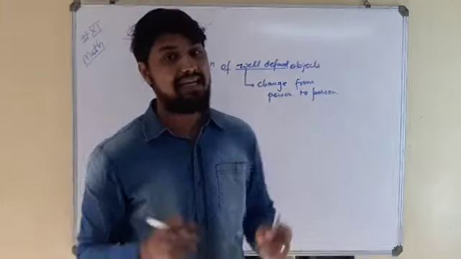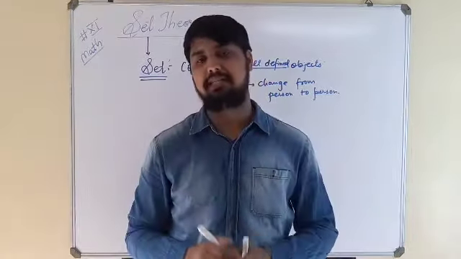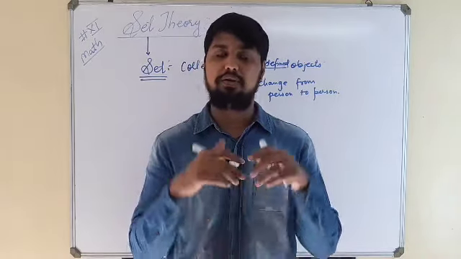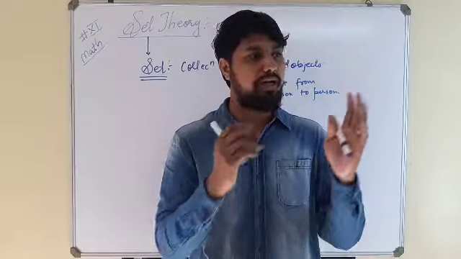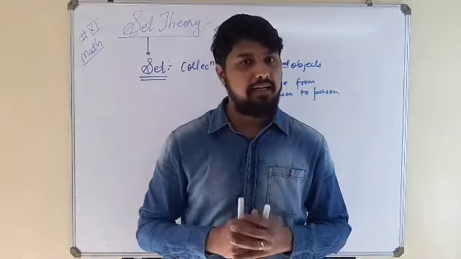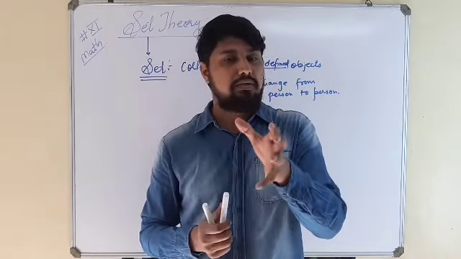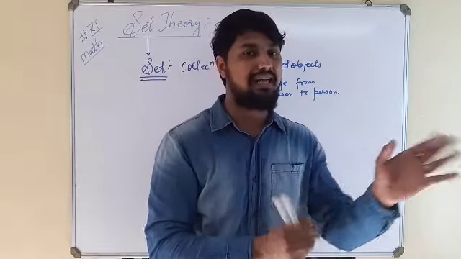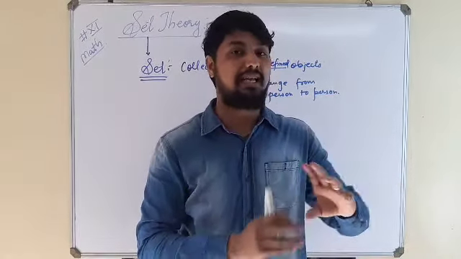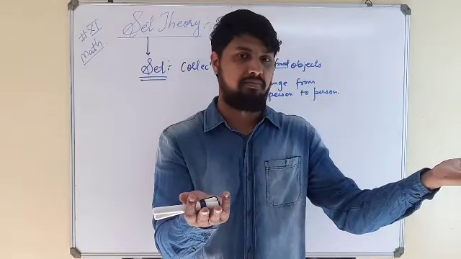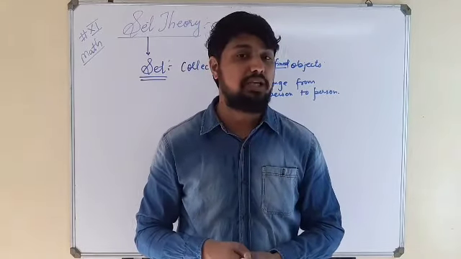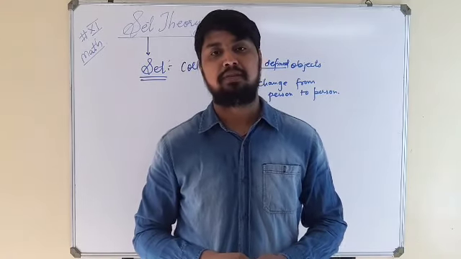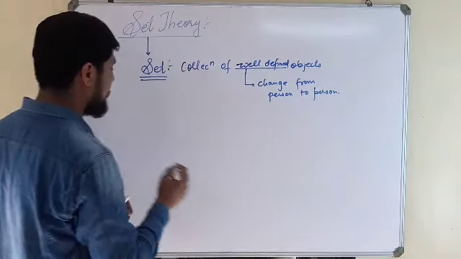If I have collected some 5 objects as per my knowledge, and you tell the same thing to another person, and that person collects some other objects which do not match with my objects, then that collection of objects cannot be called a set. I will explain with the help of an example.